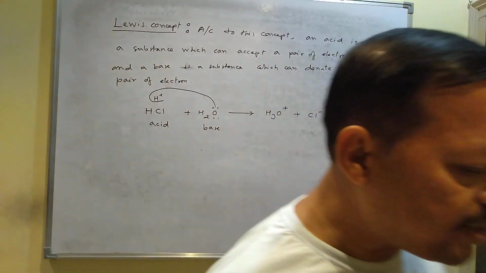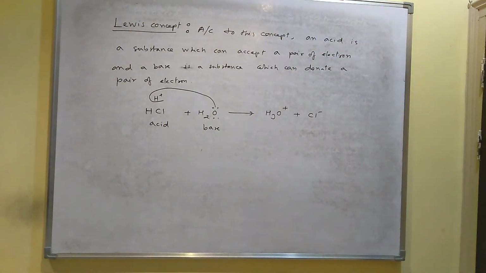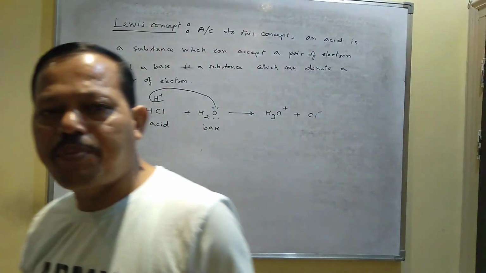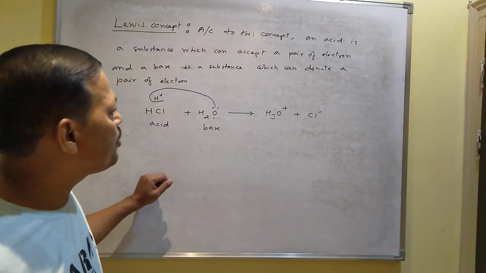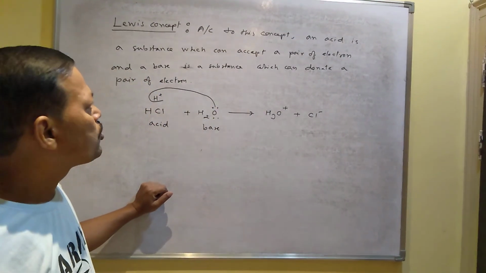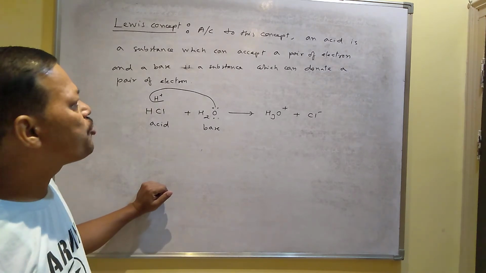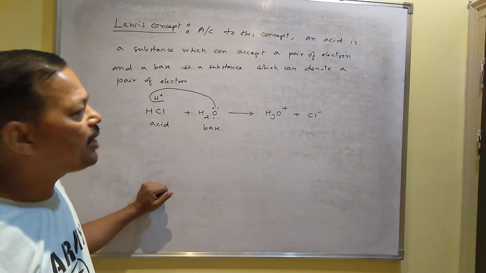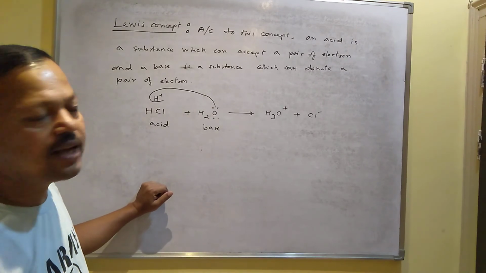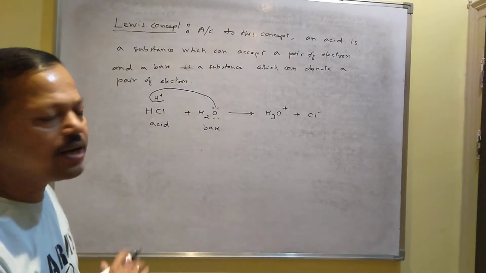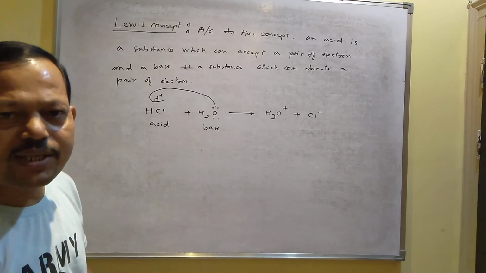There are so many substances which have electron deficiency, and that's why they can gain 1 pair of electrons, and that type of substance always acts as an acid. Similarly, there are some substances which have some extra electrons and they can donate the electron pair, and that is why that type of substance will act as a base. So this Lewis concept is the electronic concept, and by applying electrons you can define acids and bases, and this is the modern concept to define a number of acids and bases.